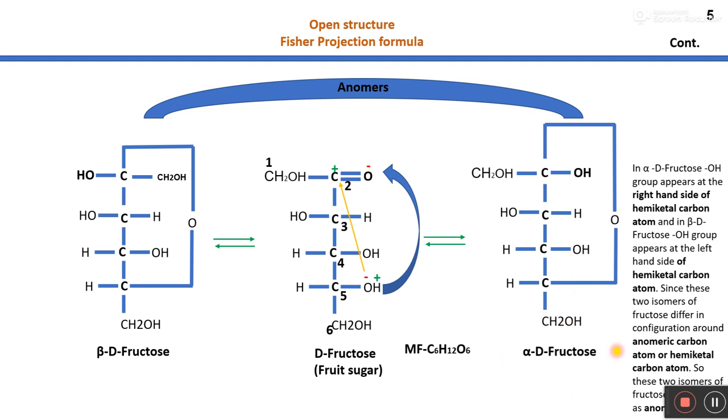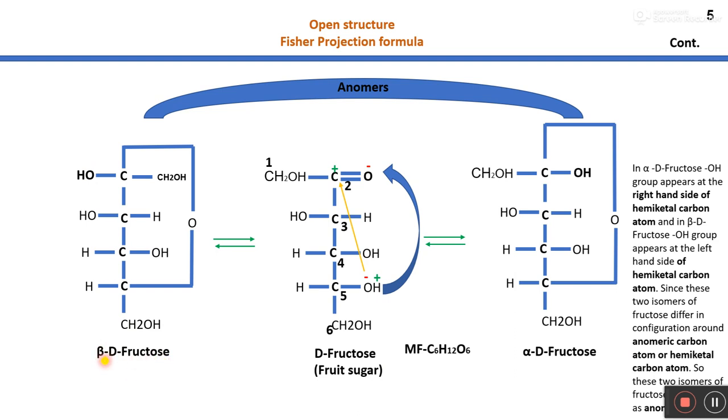So here in alpha D glucose you can see that the hydroxyl group is present at the right hand side of the C2 carbon, right? And you can write this structure like this also, in which the hydroxyl group is present at the left hand side of this carbon atom, that is C2 carbon atom. So the structure in which the hydroxyl group is present in the right hand side of the C2 carbon atom is known as alpha D fructose, and the same hydroxyl group present in the left hand side, then that isomer of fructose is known as beta D glucose.